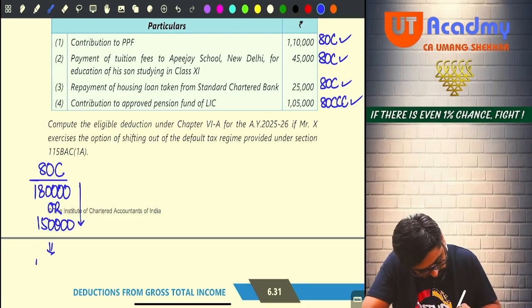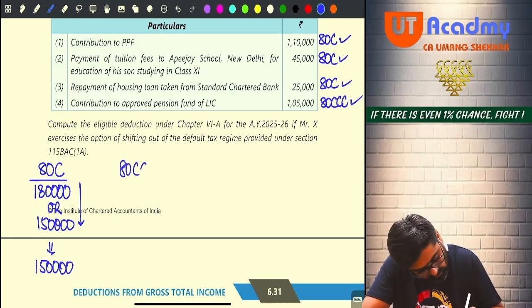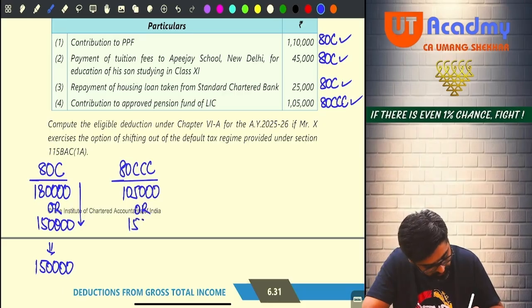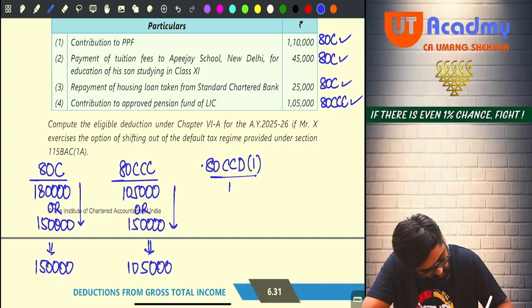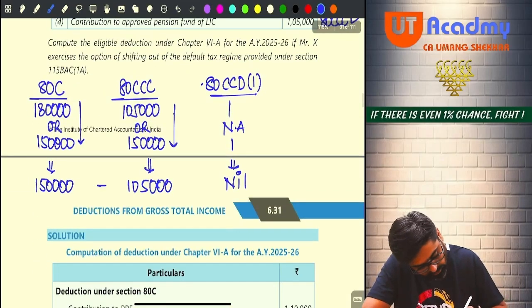So can I say under 80C you are going to get the deduction of 1,50,000 only? 80CCC also you are having how much? 1,05,000, and for 80CCC also you have a limit of 1,50,000, whichever is lower. So under 80CCC you are going to get 1,05,000 deduction. 80CCD subsection 1, no contribution, nil contribution. So this is not applicable. So here your deduction is nil. So can you add all these three figures?